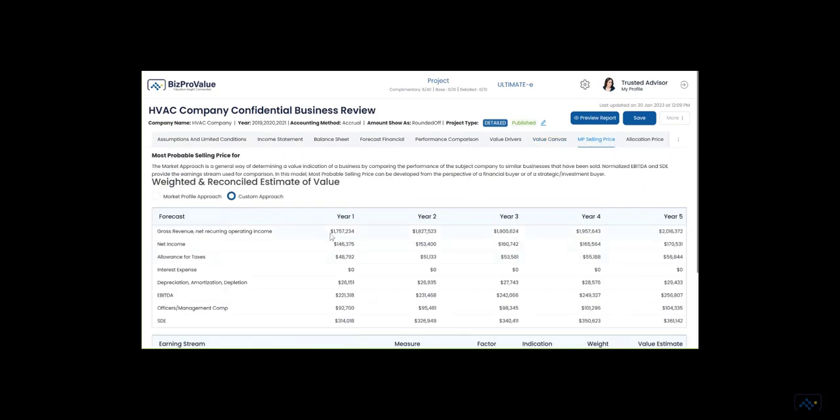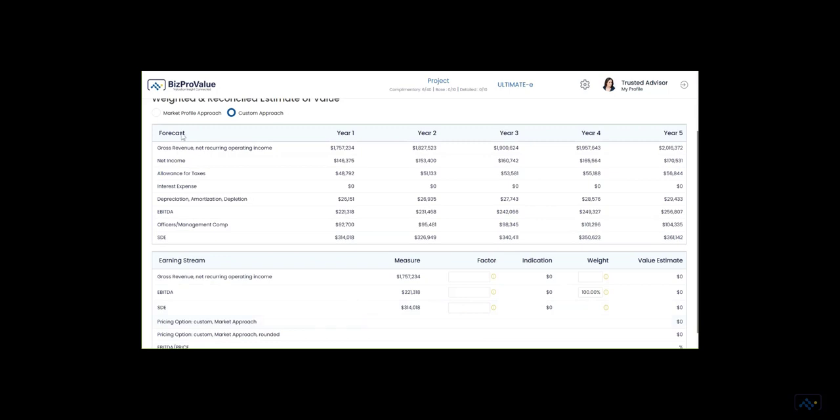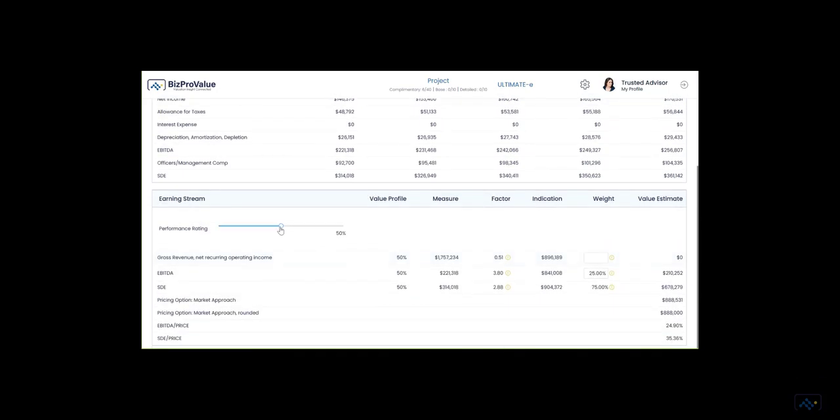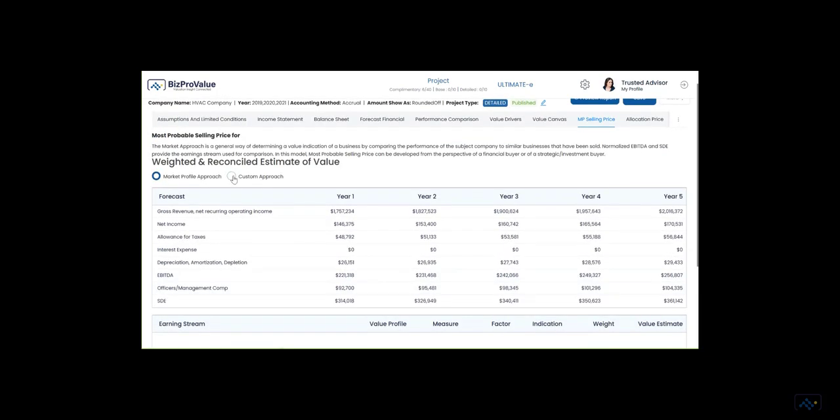Develop the most probable selling price based on the performance of the company in the market approach. Based on your judgment, apply a factor from a range of multiples in the market profile approach, or use the custom approach.